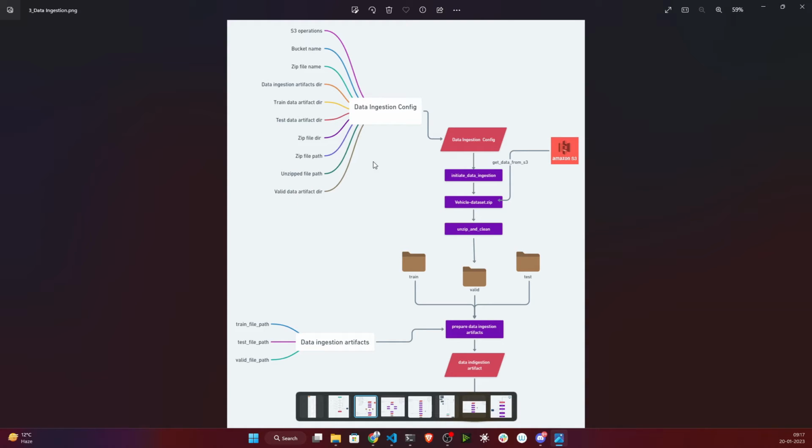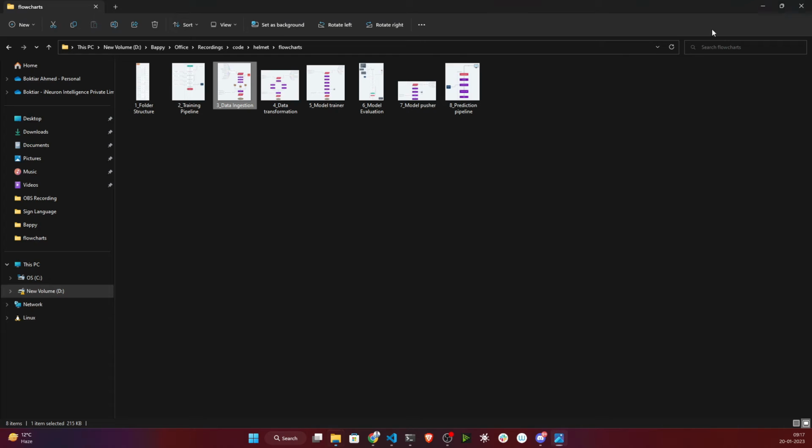Whenever you provide this configuration, it will start the data ingestion. It will download the data from the S3 bucket and save the data inside the artifacts folder, in the format of train, validation and test. Then it will return the data paths. So these three data paths it will return. This thing we need to write as code. How can I do it? Let me show you.